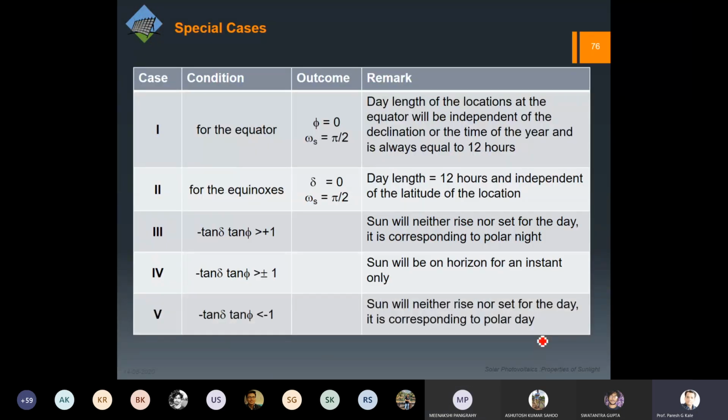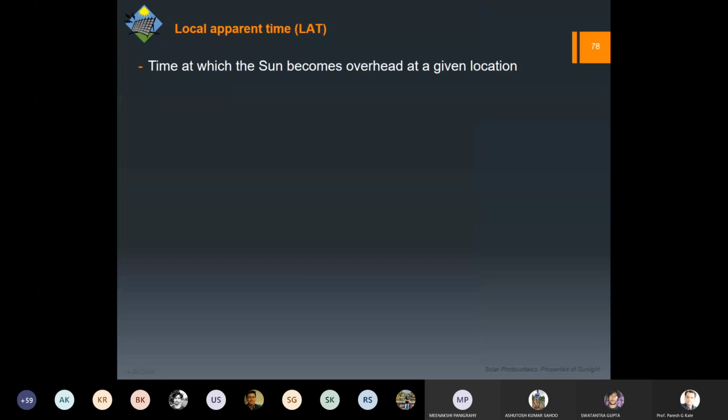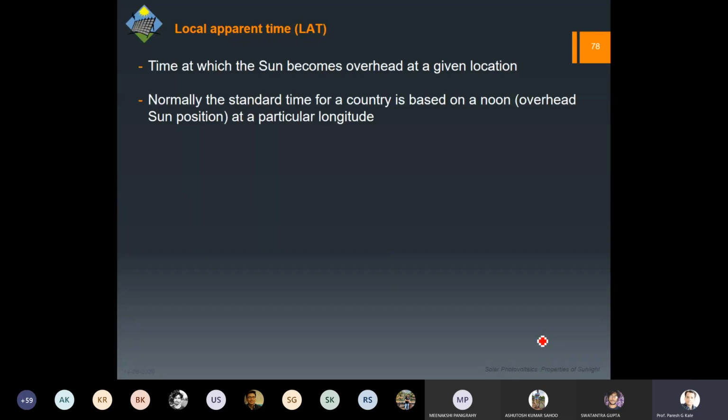So let us start. Oh, I think I missed something. There is one thing I have missed before we go to the problem. Local apparent time. Obviously, I have given a fair idea about that, I just haven't defined it. It is the time at which the sun becomes overhead. As I've said, there will be a difference between the standard time of that country and when the sun is exactly overhead.